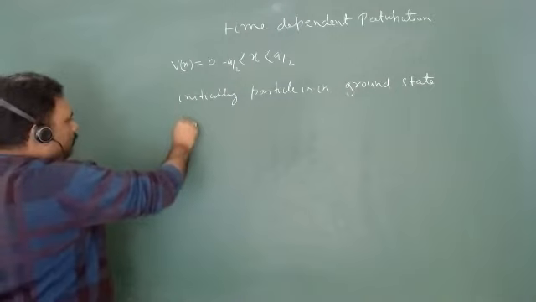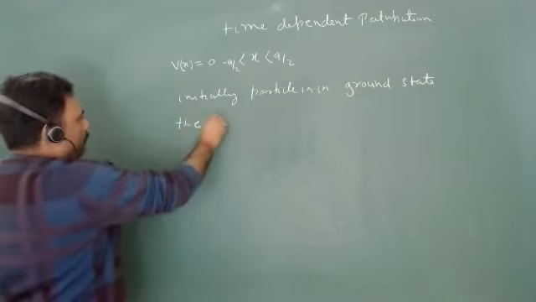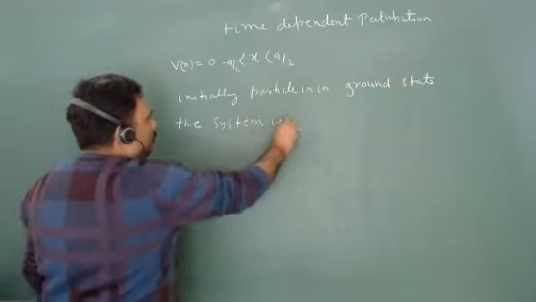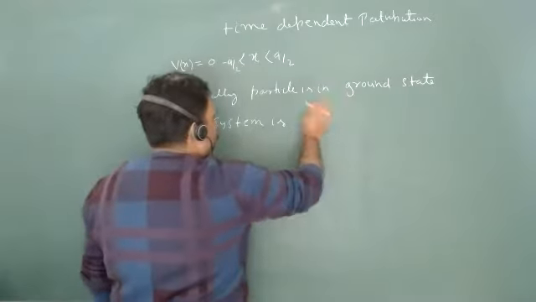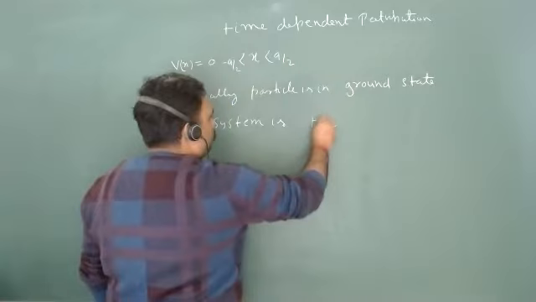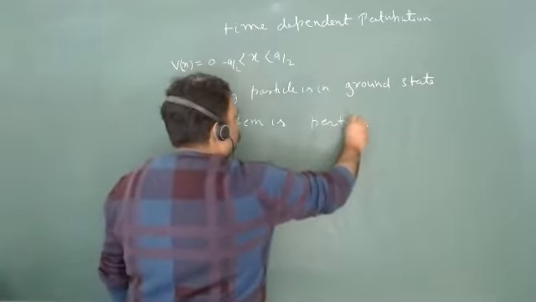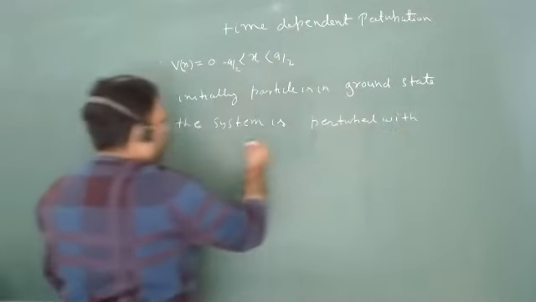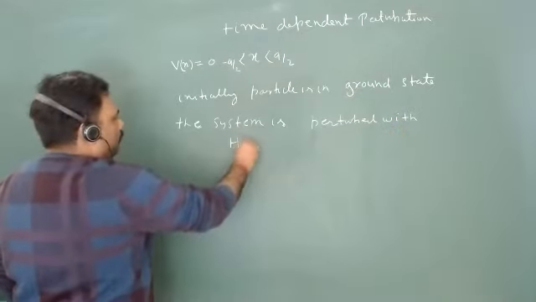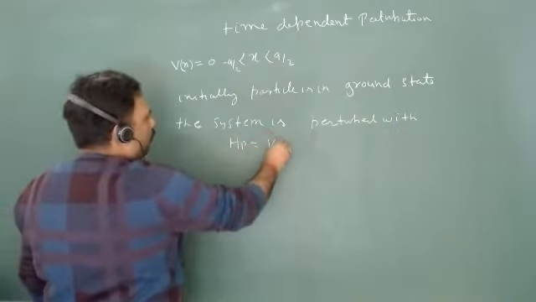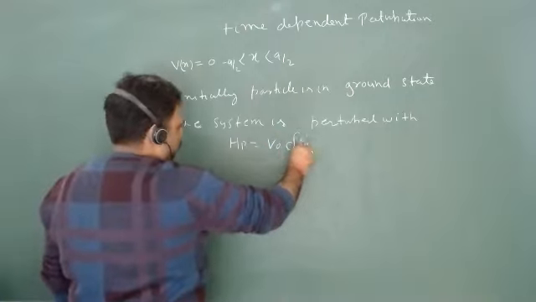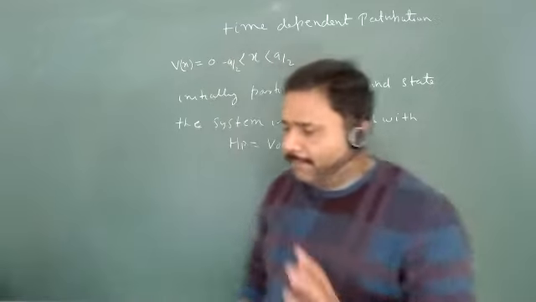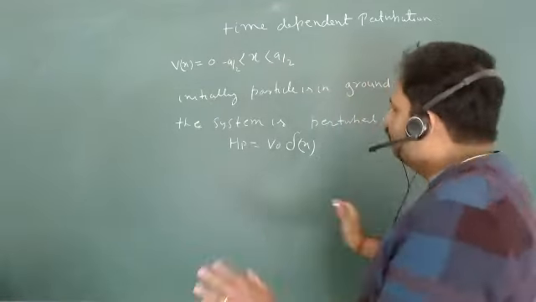There is a perturbation. The system is perturbed with, let's say, some potential, and that will be V naught delta x. This is my perturbation. Okay, so some potential V naught delta x. The question is very tricky.